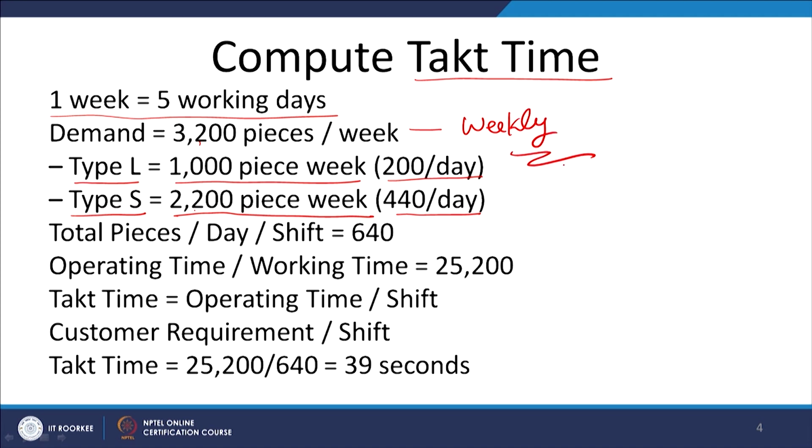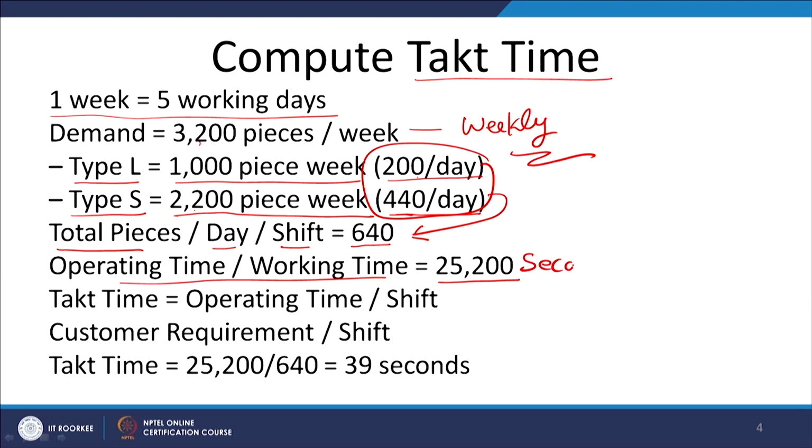So, since you have 5 working days, the total pieces per day per shift that are required are 640: 200 L type and 440 S type. So, per day we require 640 pieces. Now, how much operating time is available to you? The operating or working time available to you is 25,200 seconds. That is the per day operating time available to you.